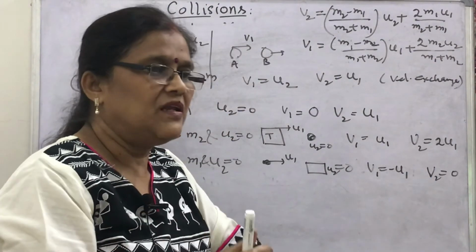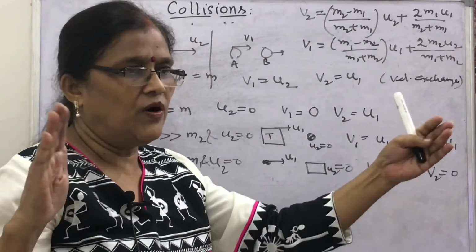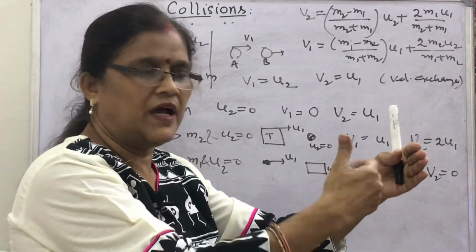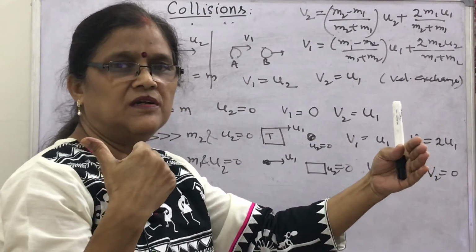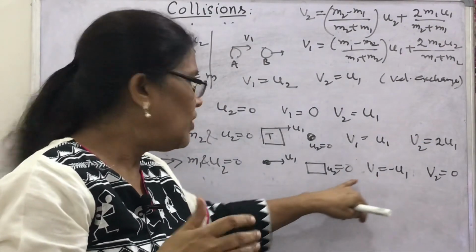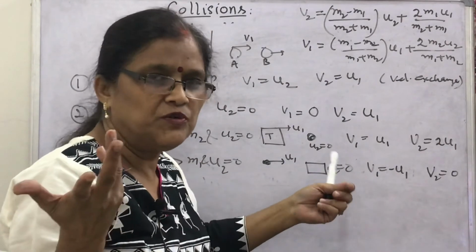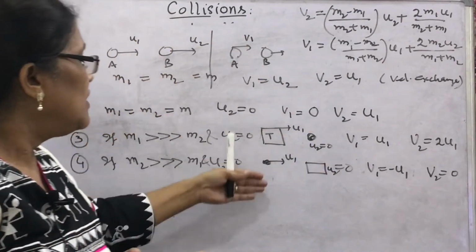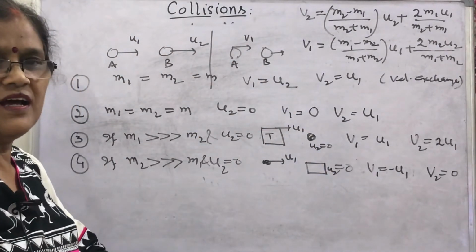Another example can be given: a ball hits the wall and rebounds. Then this is u1, this is minus u1, and the wall remains stationary at its own place. So in this way, all cases are discussed.